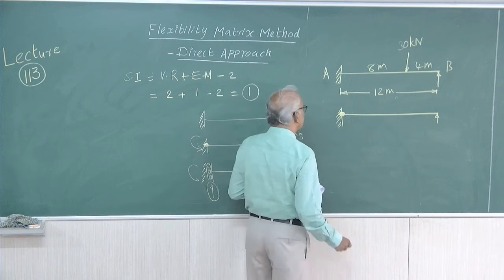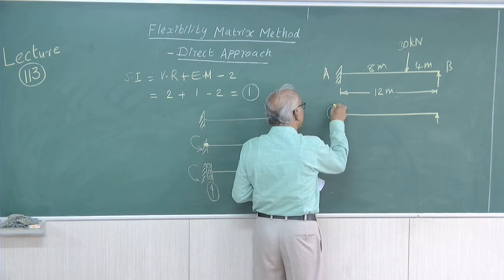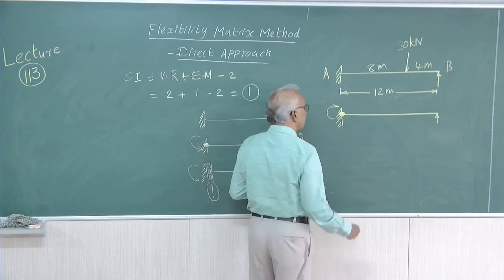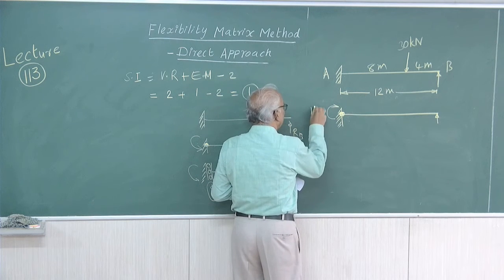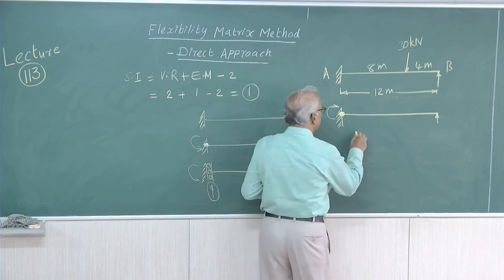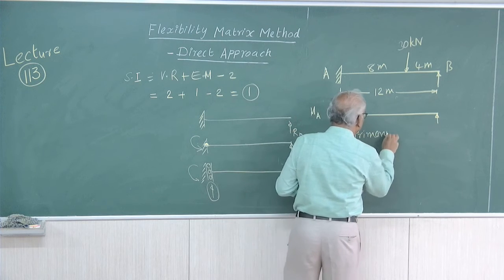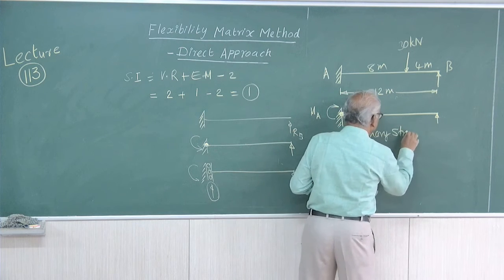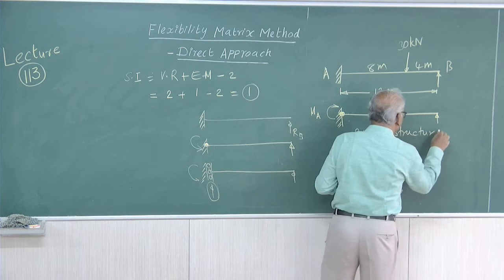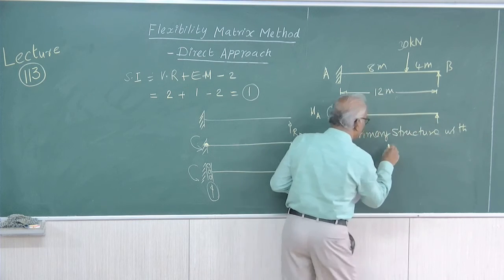To make the structure statically determinate, that means our redundant is MA. MA is the redundant, so we have removed MA and just replaced the same. So this is the primary structure. The primary structure is a statically determinate structure, with that of the redundant.